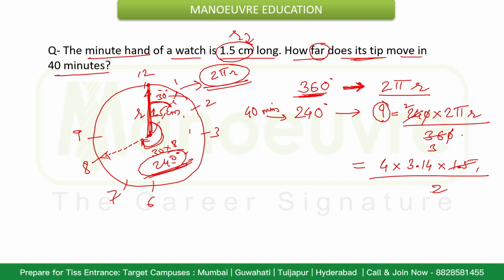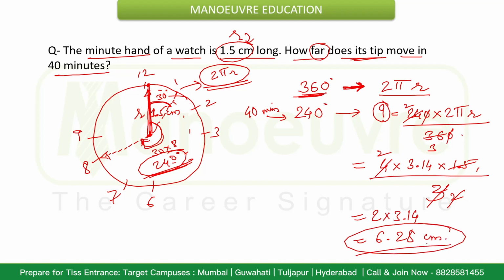So the distance crossed will be 2 into 3.14, that will be 6.28 centimeter. So this much will be the distance crossed in 40 minutes by the minute hand.